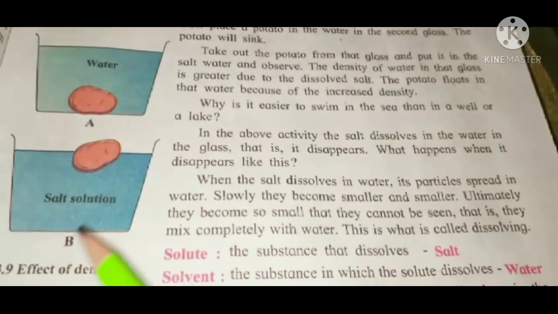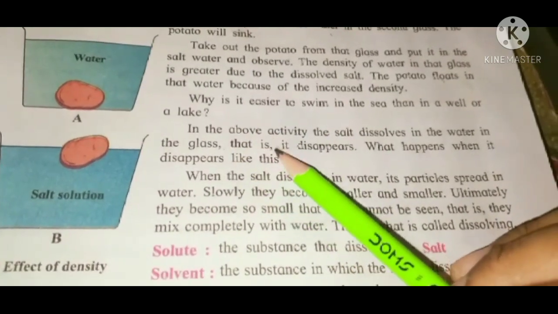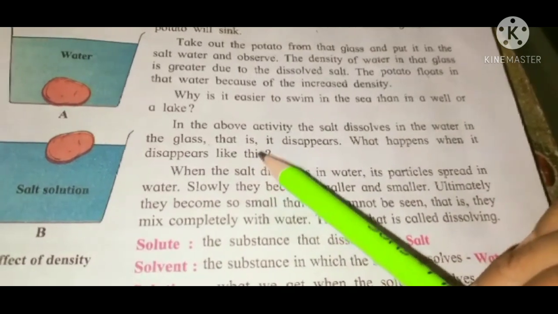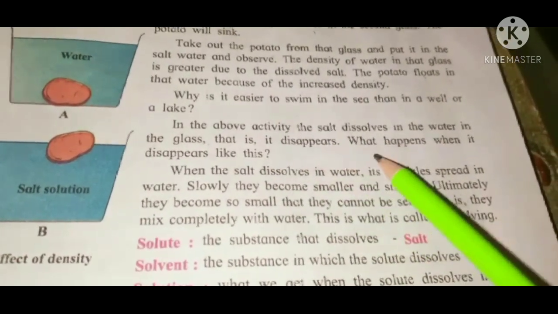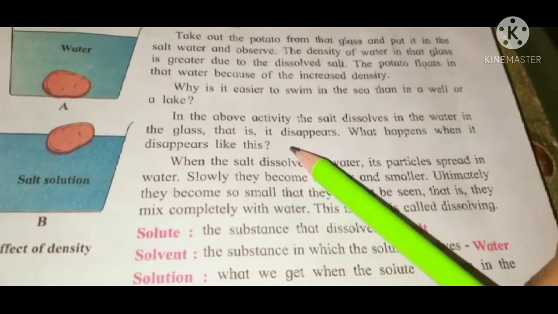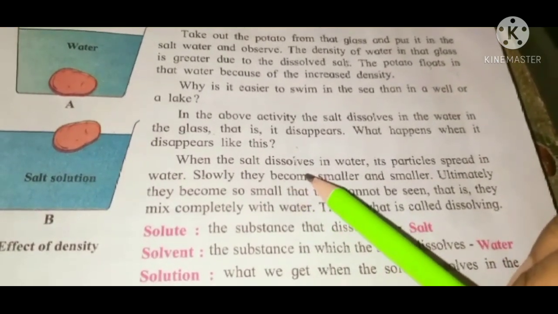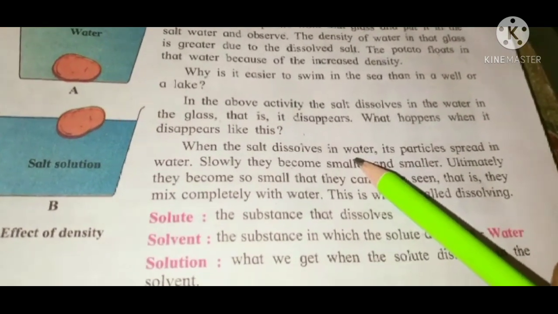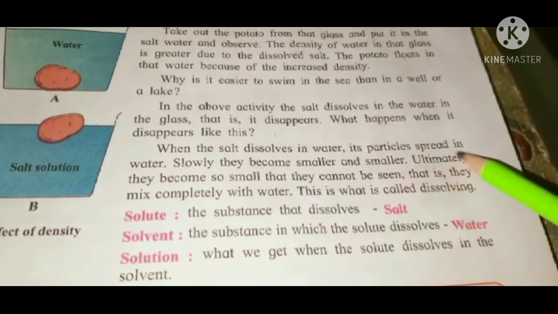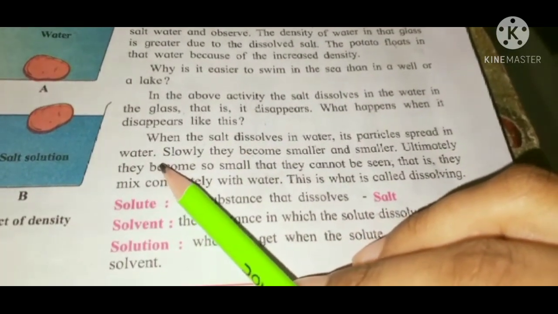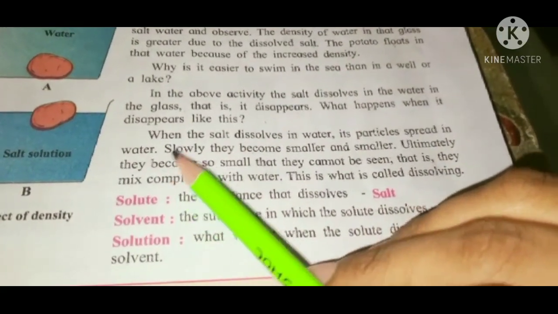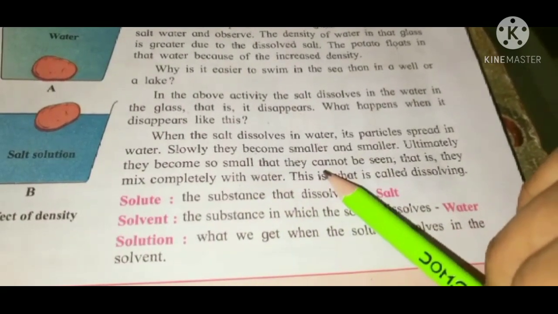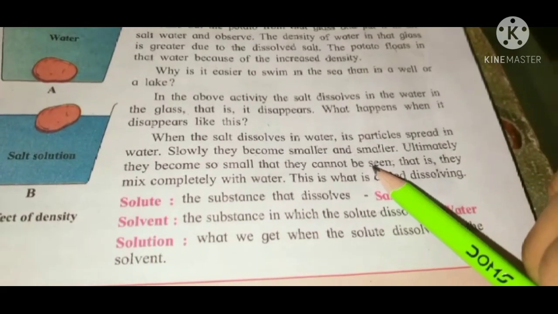Now, in the above activity, the salt dissolves in water in the glass, that is, it disappears. What happens when it disappears like this? When the salt dissolves in water, its particles spread in water. Slowly they become smaller and smaller.